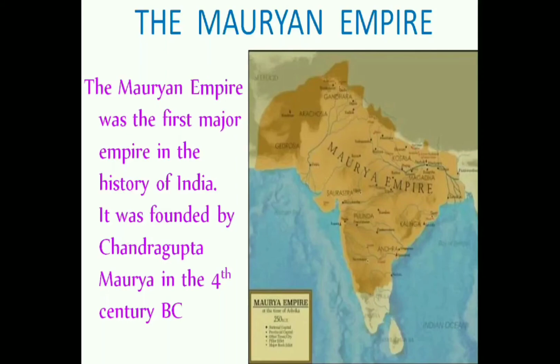The Mauryan Empire was founded in the 4th century BC by Chandragupta Maurya. It was the first most powerful empire in the history of India.